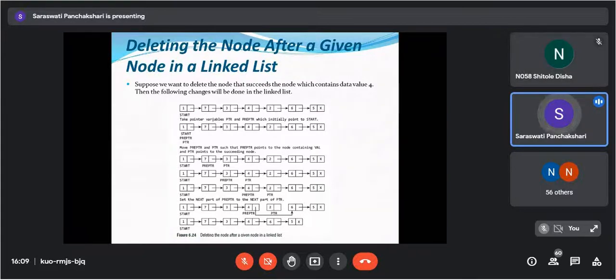So take pointer variable ptr and pre-ptr which initially points to start. So your start here, start has been pointed. So start, ptr and pre-ptr. These 3 pointers we are assigning here. Now move pre-ptr and ptr such that pre-ptr points to the node containing val. Val means the value, the data part of the node whose node you want to delete. So currently val means 4 we can consider.